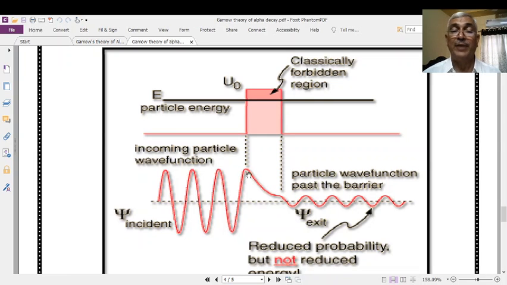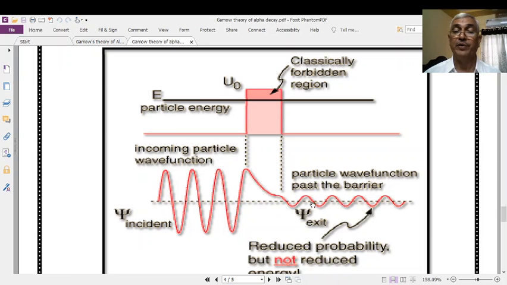While penetrating, the matter wave loses some energy, and it comes out of the barrier with some energy. Therefore, the matter wave now propagates on the other side of the barrier with less energy.